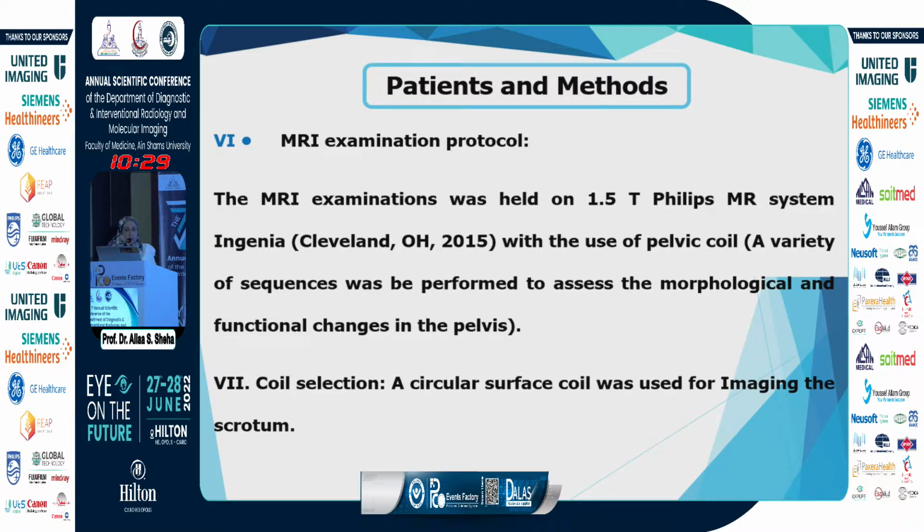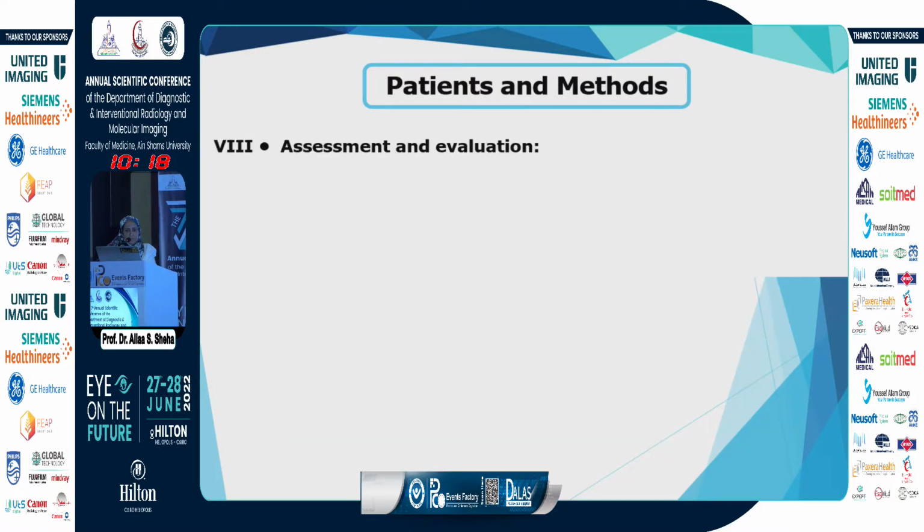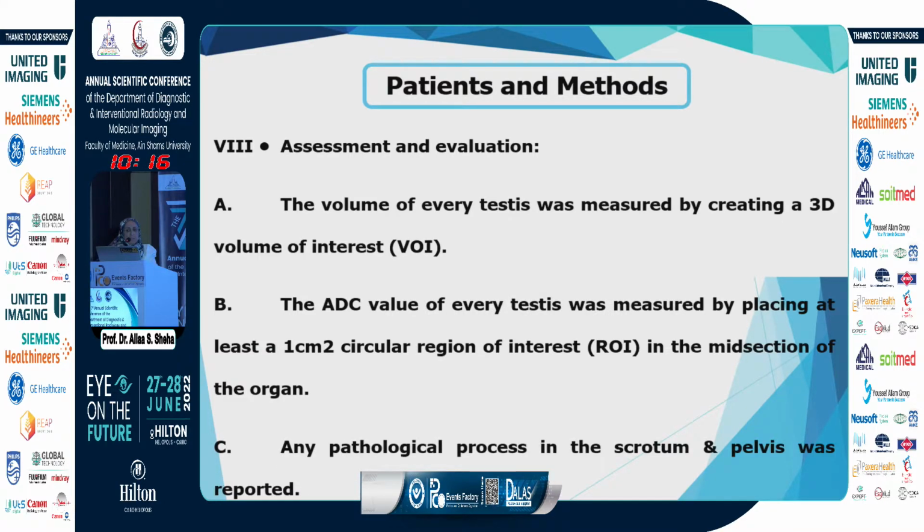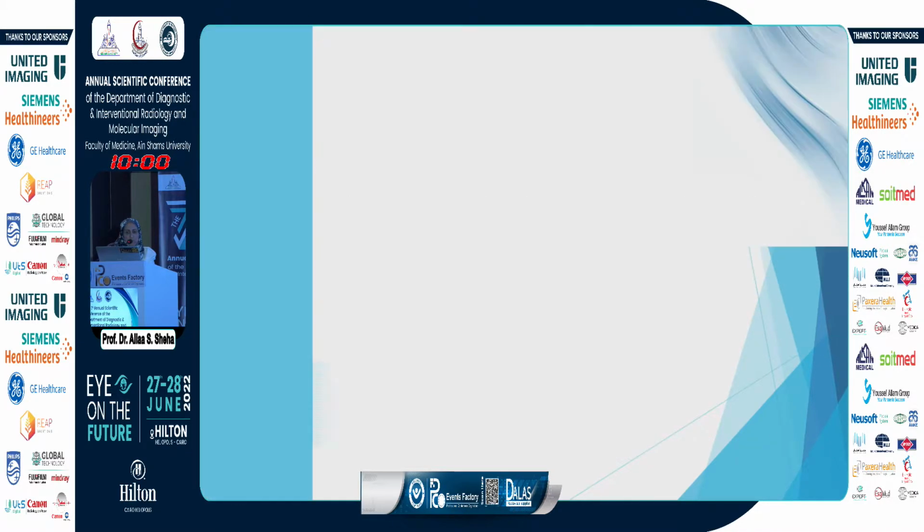The MRI protocol was done on a 1.5 Tesla MRI system with a pelvic coil and a circular surface coil. Regarding the MRI assessment, the volume of every testis was measured by creating a 3D volume of interest. The ADC value of every testis was measured by drawing a region of interest about 1 centimeter square in the midsection of the testis. Any pathological process in the scrotum and pelvis was reported.